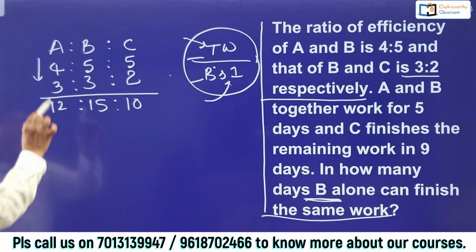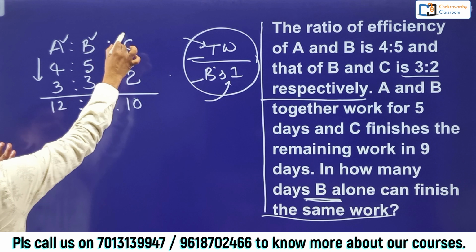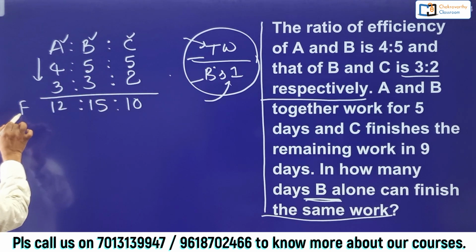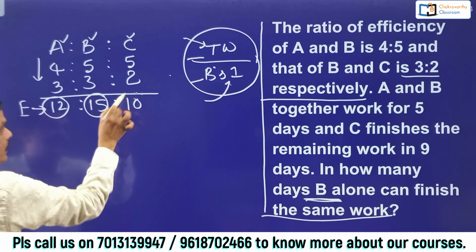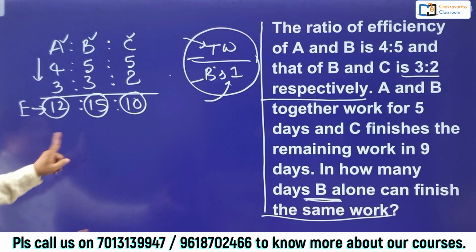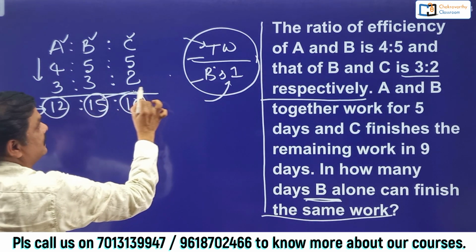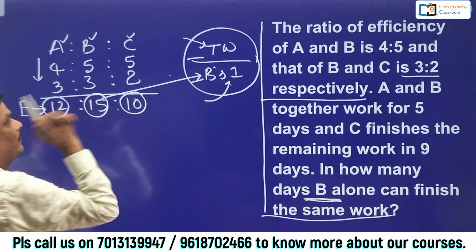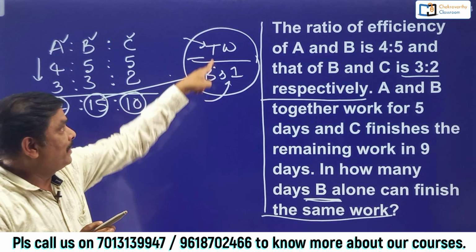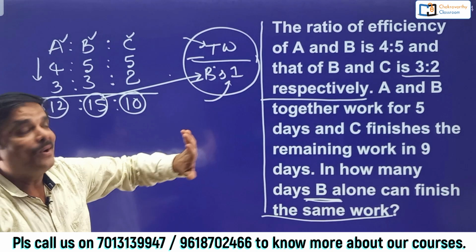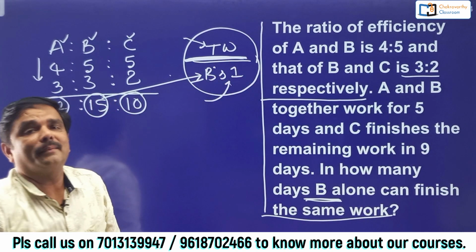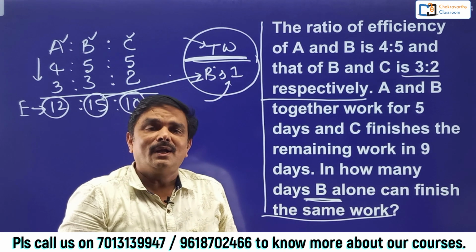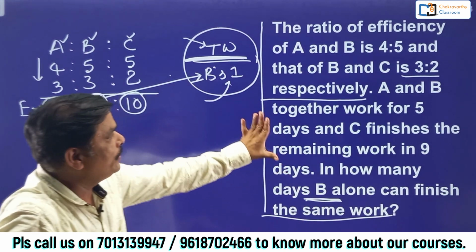Now the ratio of A:B:C as far as efficiency is concerned, 12:15:10. Here I found out B's efficiency as 15. This is my master plan, isn't it? Now I need to find out total amount of work. How to go for this one? To find out that one, students, clearly they have given.